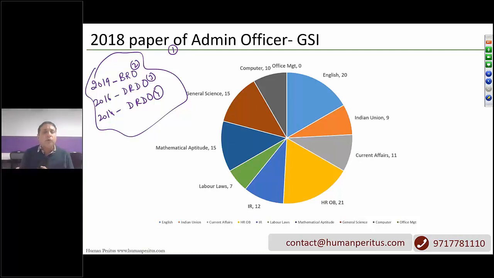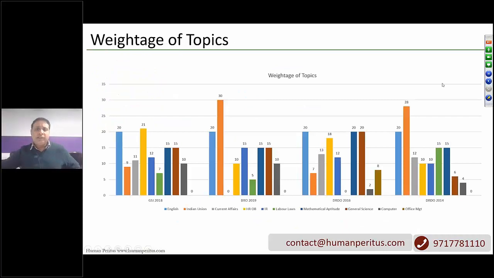Why? Because the syllabus is word by word exactly the same. The syllabus, the number of questions, the time, everything is the same. Everything is totally the same in these 3 papers. So these 4 papers are super important for us to analyze. Do not base your analysis on the paper of 2018 only. So we did a comparative analysis of these 4 papers for you. Paper 1 I have told you. So this is our analysis.